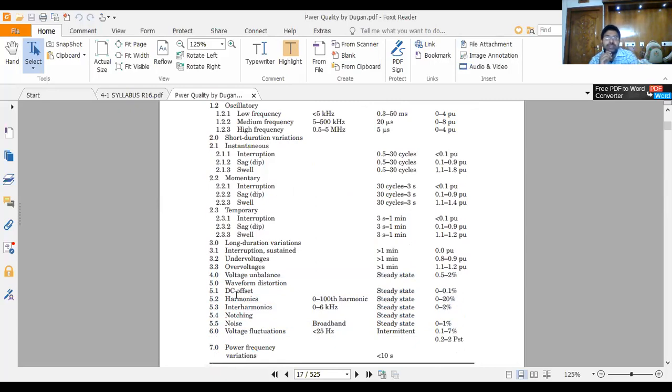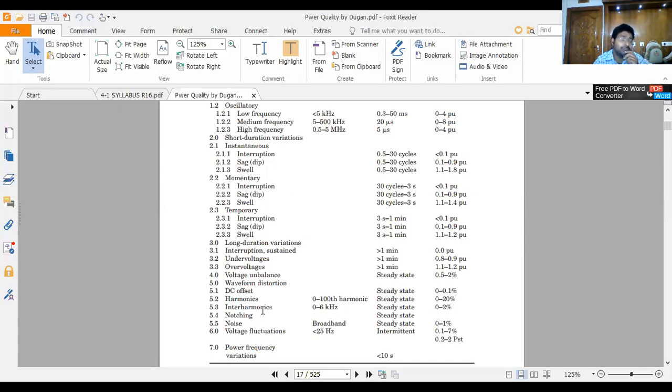We have different types of harmonics: first order, second order, third order, fourth order, and so on. The first order harmonic is called the fundamental, which is 50 Hz. All the other ones are harmonic problems or harmonic distortions in the system. What are interharmonics?